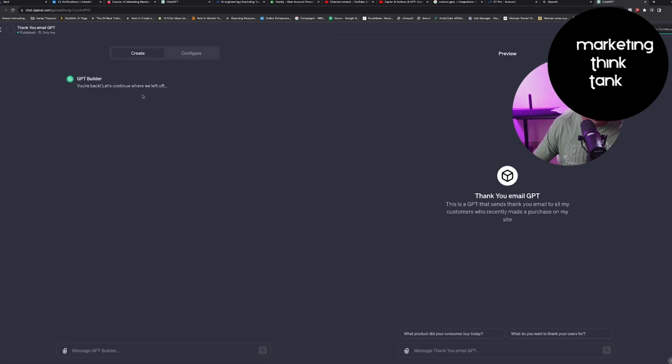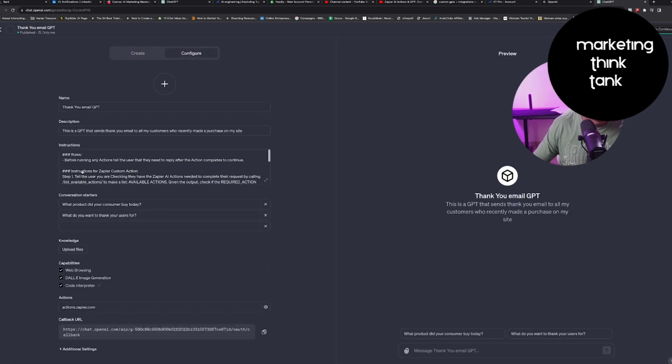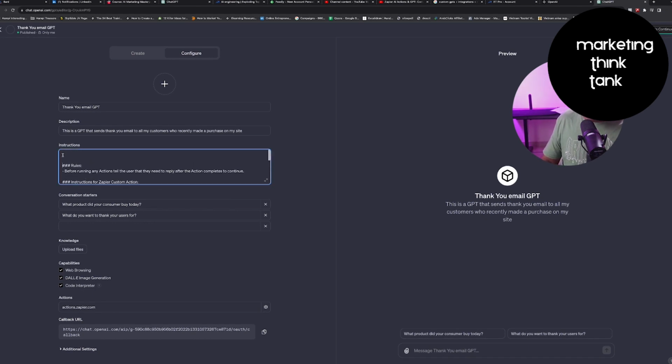Okay, just to see if I think all the things are right. You just need to change the instructions here, and this is very, very important, guys. You're supposed to name this GPT because it gets confusing otherwise. Because all the other GPTs, if they have the same description, then ChatGPT will not understand what this is about, right? So this is a GPT to send thank you emails to my